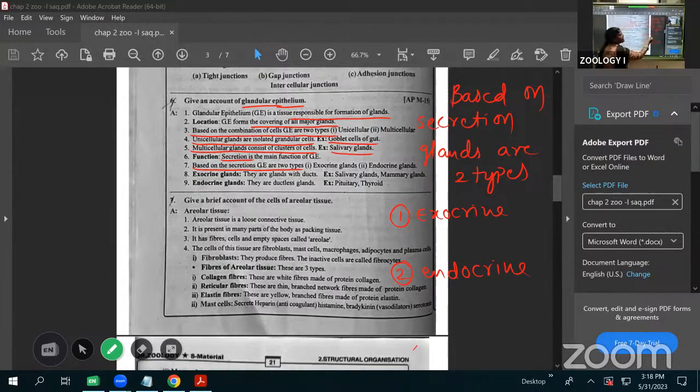Exocrine glands means they are not provided with ducts. That's why we call them ductless glands. Ductless glands. Then what about the endocrine? Sorry, duct glands. Sorry. This one is the duct glands.